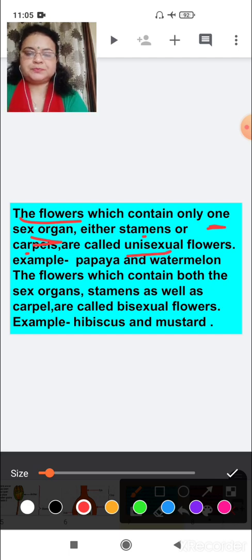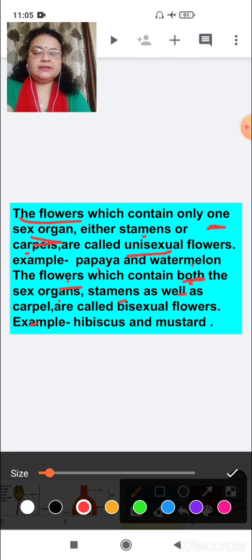Uni means one. Unisexual flowers, for example, papaya and watermelon. On the other hand, the flower which contains both, here you can see both the sex organs, stamens as well as carpel, is known as a bisexual flower.